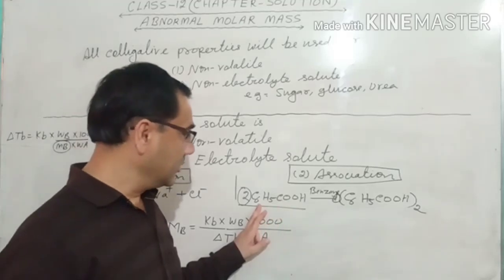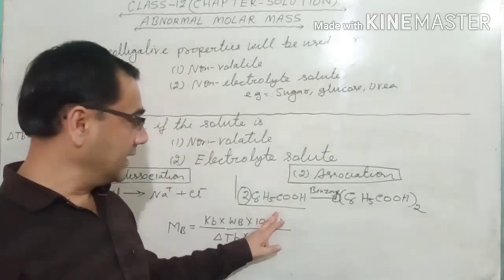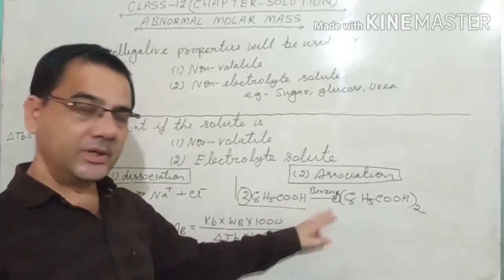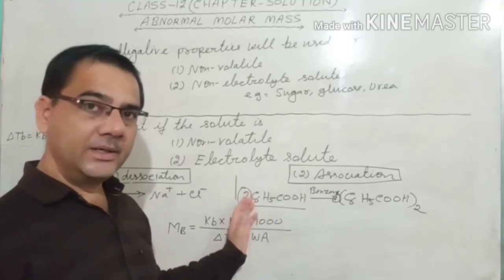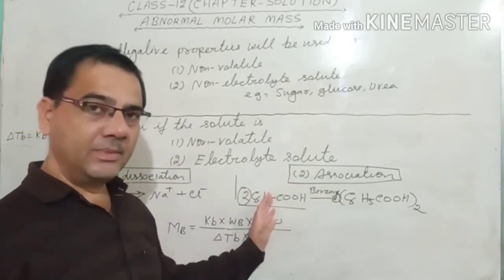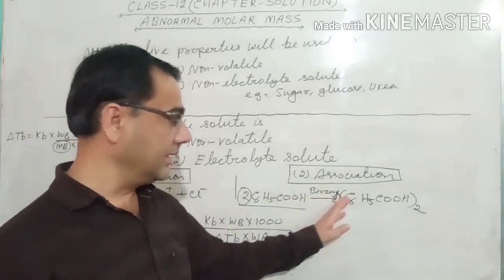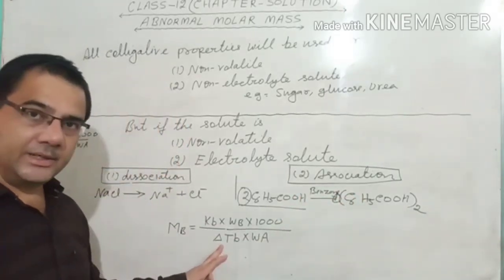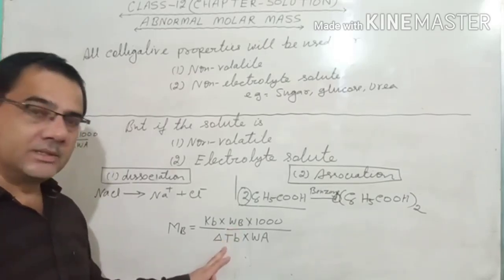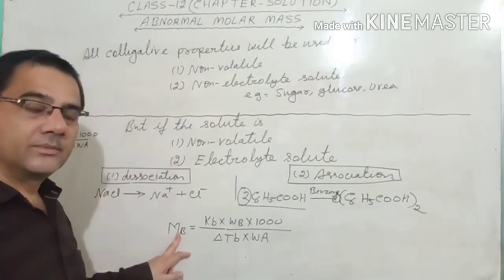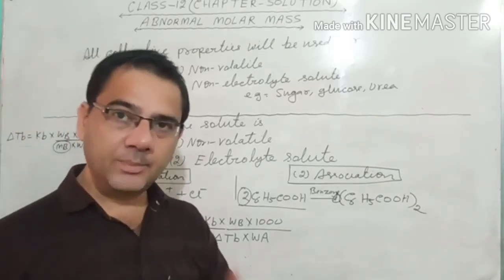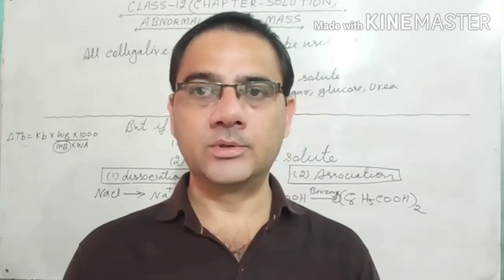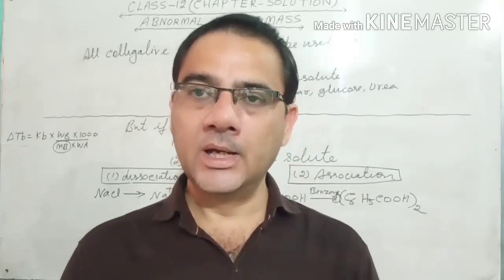अब यहाँ पे, now see this, what is happening about the number of particles. Since they are forming the dimer, since they are combining and joining two particles, they are forming one particle. 100 particles will form 50 particles. Number of particles are decreasing. Since the number of particles is decreasing, the colligative property also will decrease, and when the colligative property will decrease, the molar mass will increase. It means that molar mass depends upon the colligative property, which depends upon the number of particles of solute. एक बार फिर रिफ्रेश कर लेते हैं.